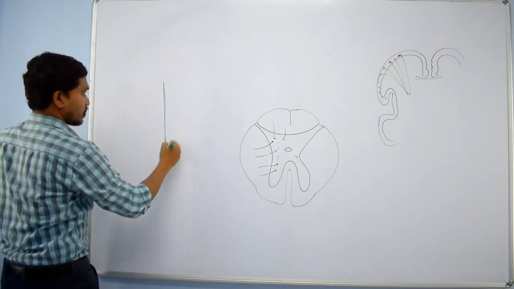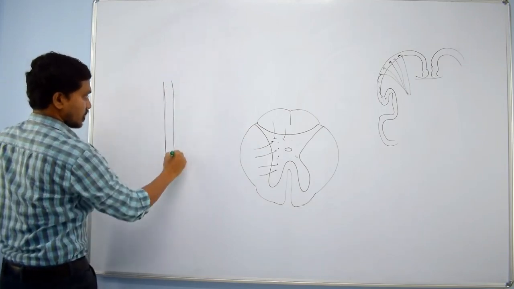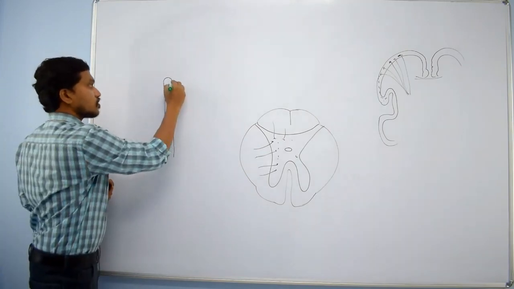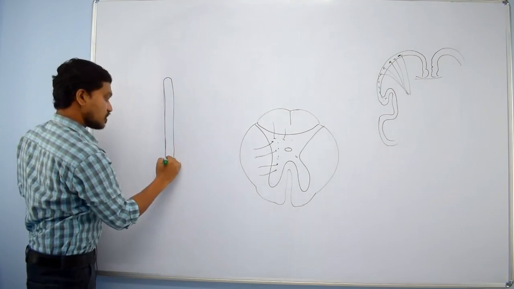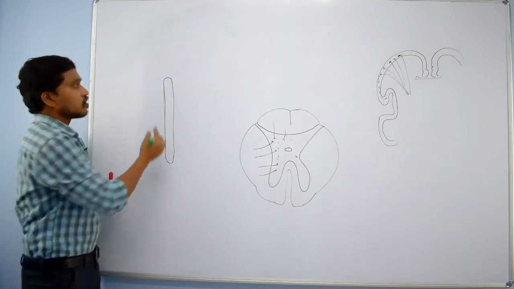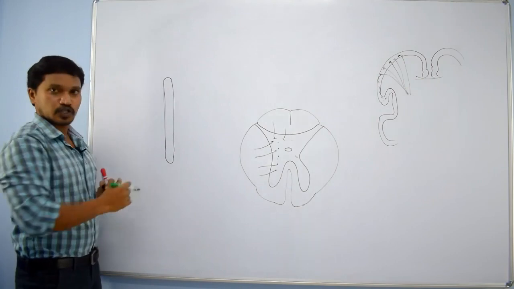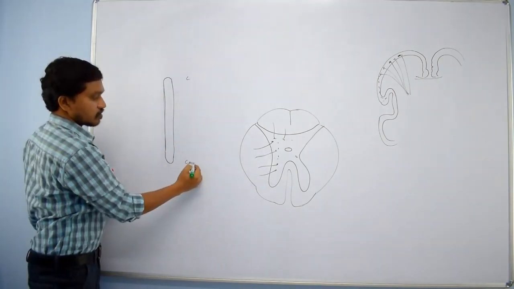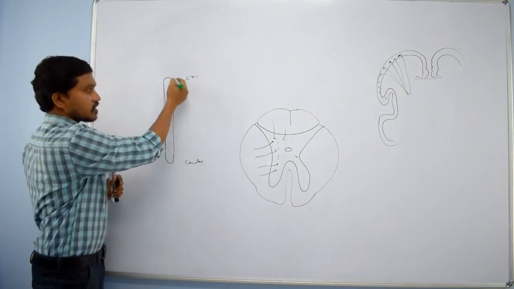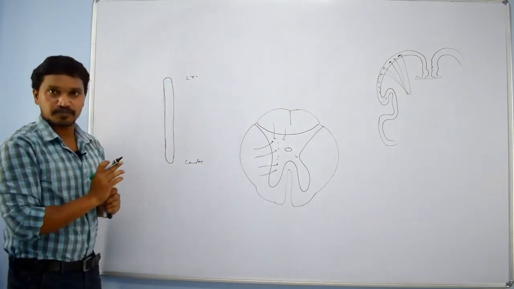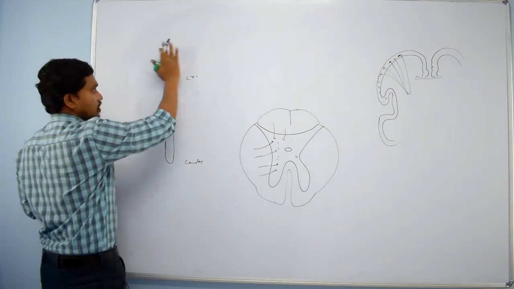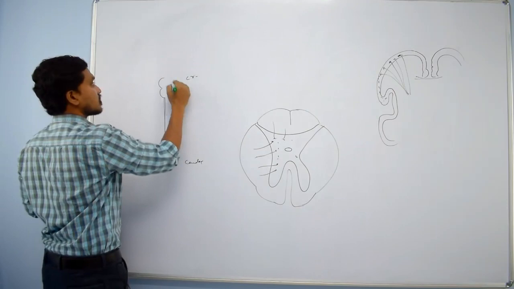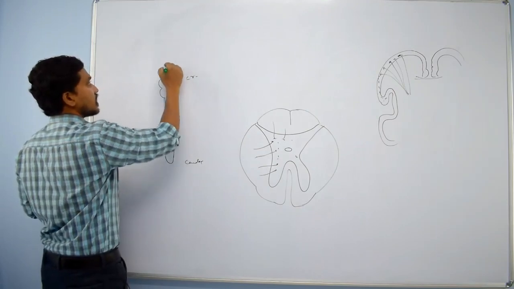Development of the neural tube. So here, this is the neural tube, after closure of the anterior neuropore and posterior neuropore. So this is the cranial part and this is the caudal part. In this cranial part, you can observe three dilatations. What are these three dilatations?